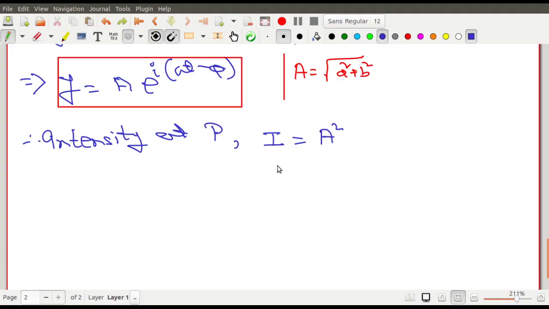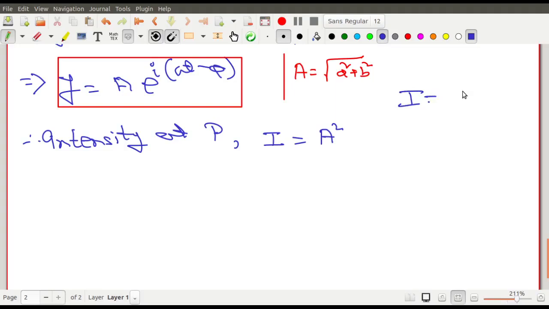In the entire discussion of interference and diffraction for the next 10 to 12 classes, I will be using intensity to be amplitude square. Although intensity is not actually the amplitude square, it is proportional to amplitude square. And where did you learn it? You have learned it from the previous classes of waves.